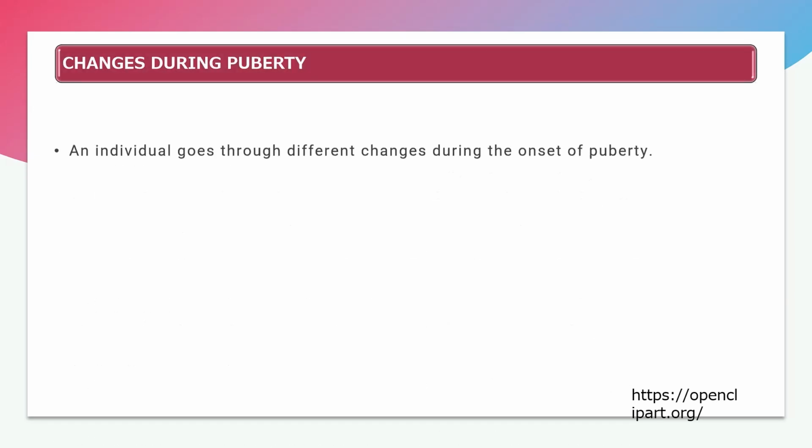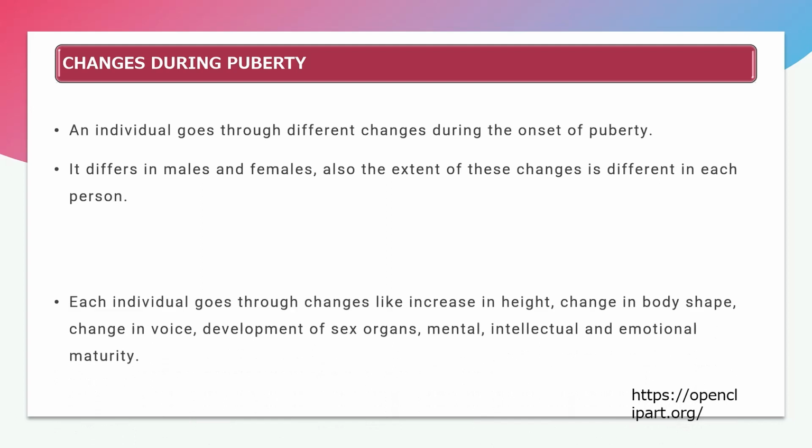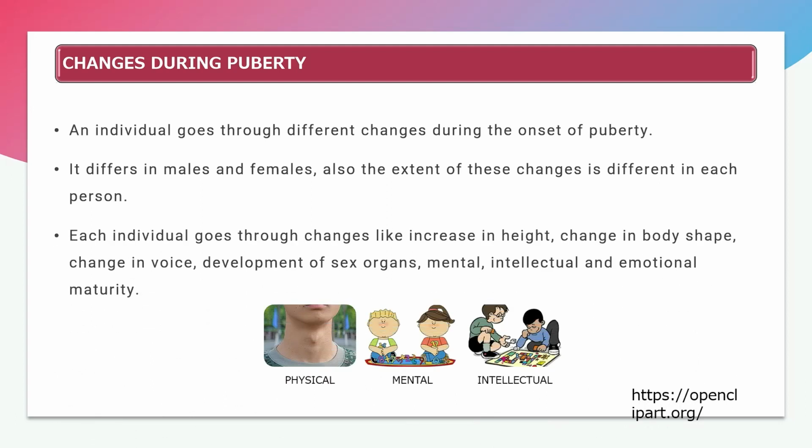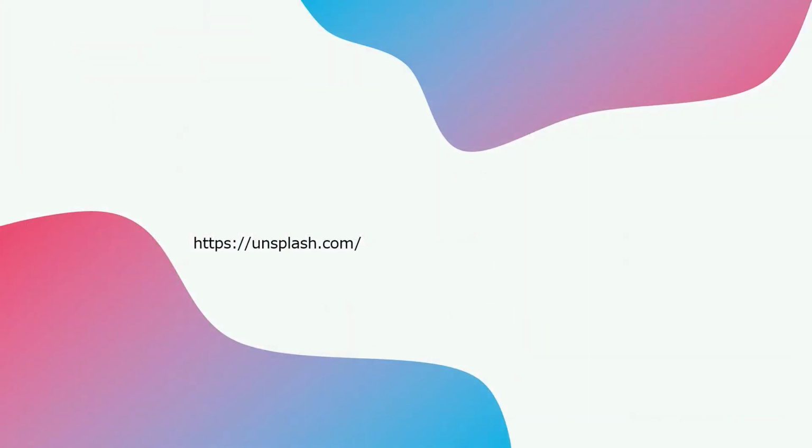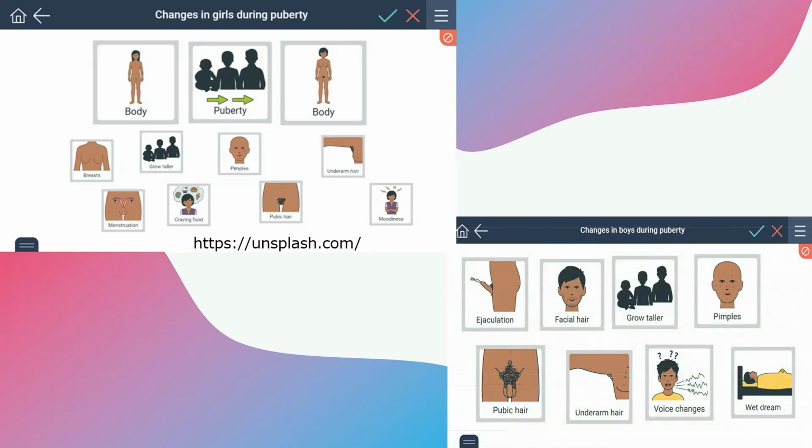Now here, what changes occur during puberty? Mainly the changes that occur in puberty are physical changes, mental changes and intellectual changes. The vast changes are increase in height, change in body shape and voice changes. Like in voice change, the boys' or males' voice is deeper in comparison to girls, and the bodily characters enhancement is usually seen more in girls as compared to boys. This picture depicts clearly what changes humans go through in puberty.